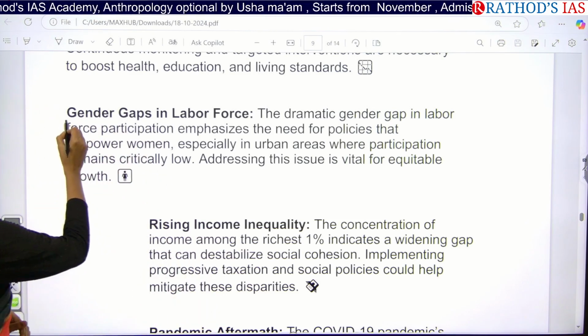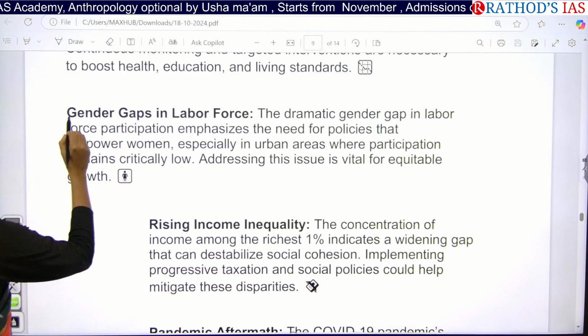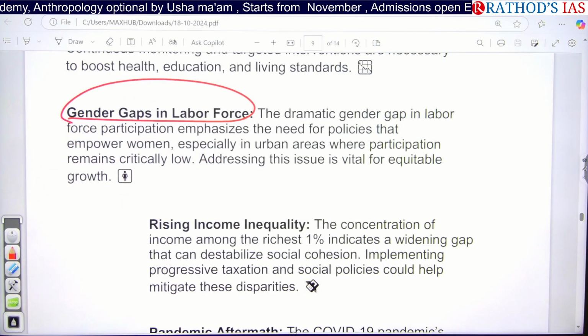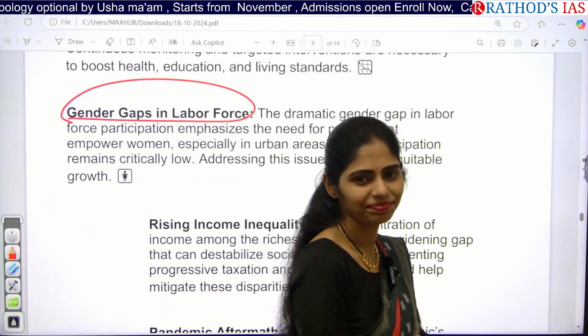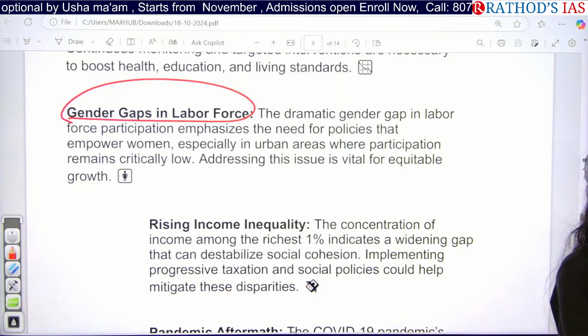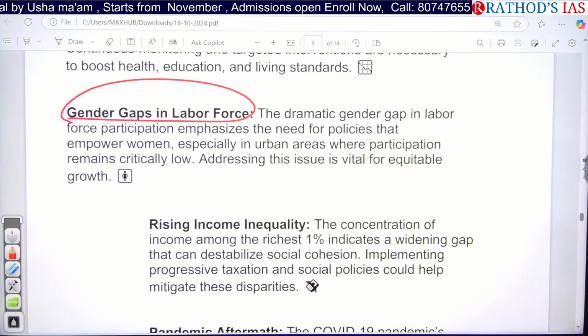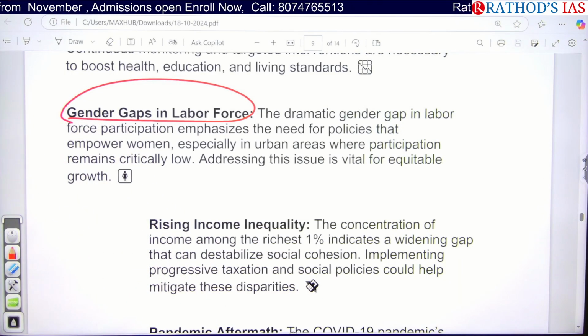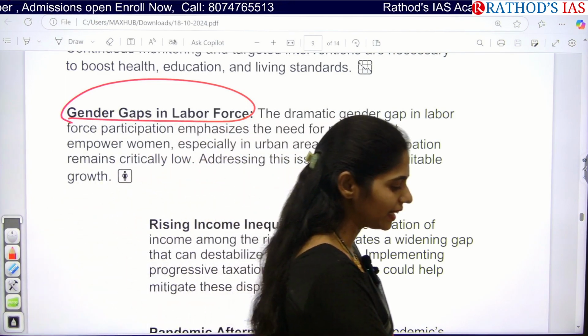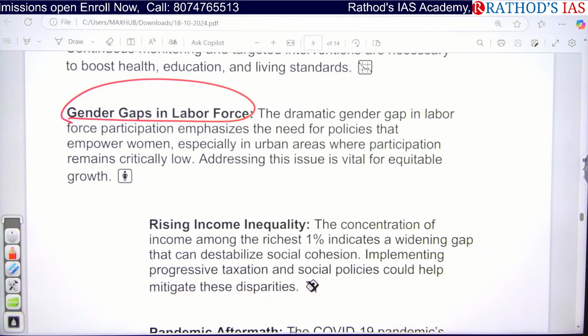And this one is about whatever gaps there are in our gender force. So what is the gender gap index? Which organization releases the gender gap index? I said this also. Write this down also and let me know after this class. Which organization releases it? What is India's ranking and some facts regarding this? If you do that correctly, then you can write a very good mains answer. So many of you know. 37.